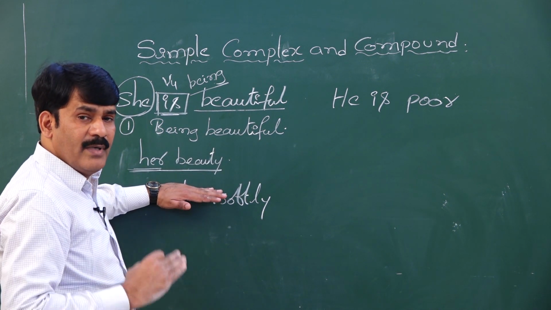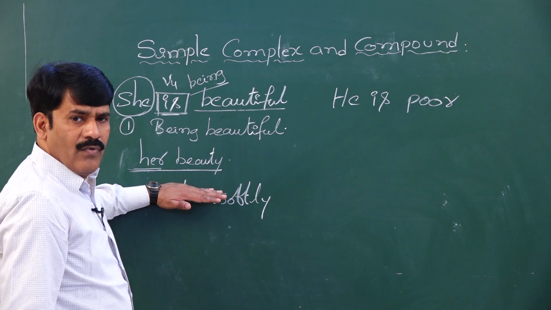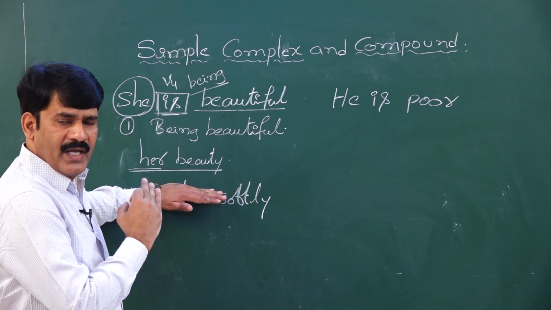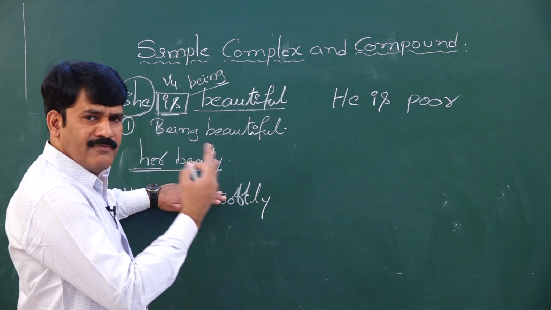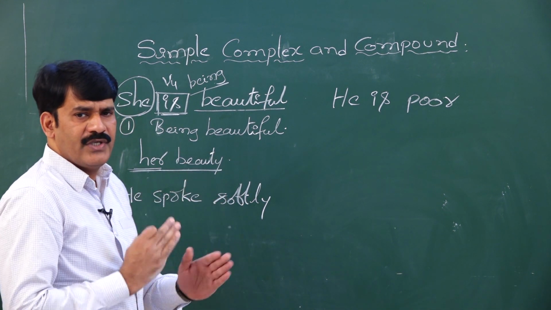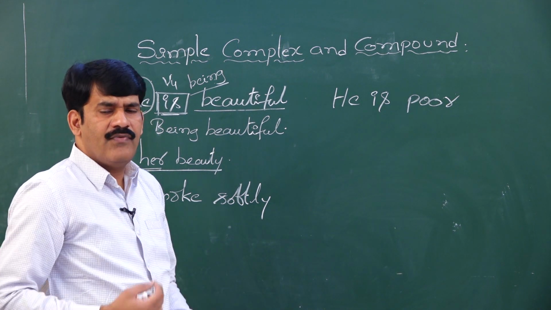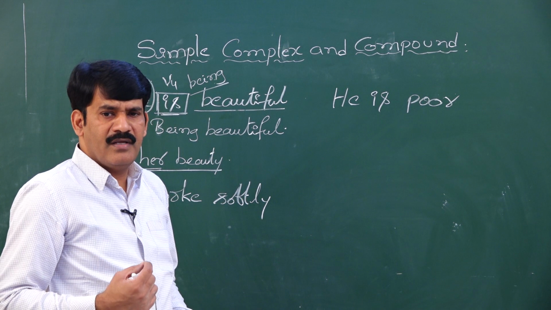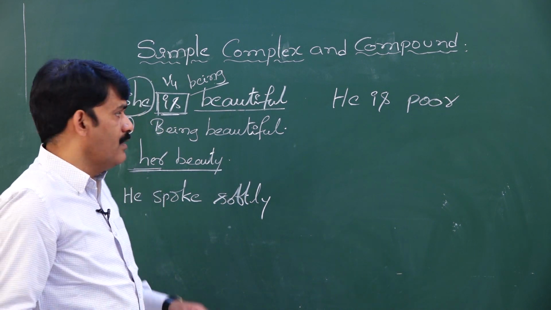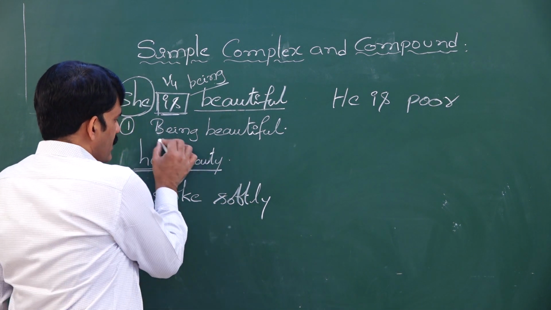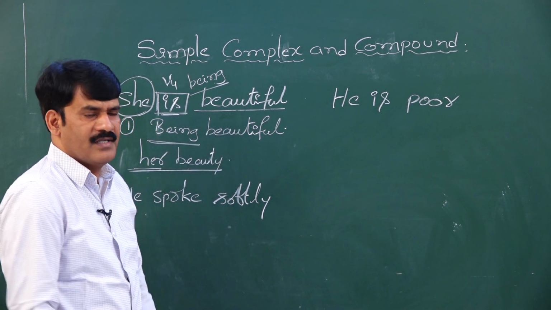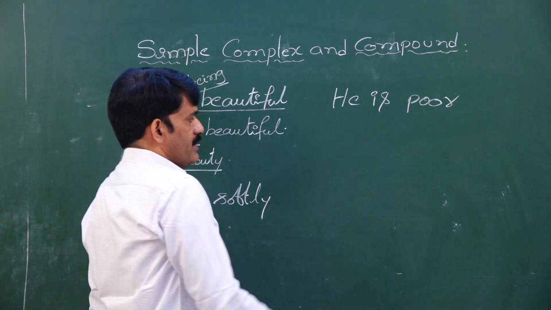If an adverb and verb are given, the adverb automatically becomes an adjective, and the verb becomes a noun. You just try to remember. If I wanted to suggest to you personally, as per my opinion, I ask you to adopt the first method so that it is easy for you all to rewrite the sentences. Let us see the next sentence.